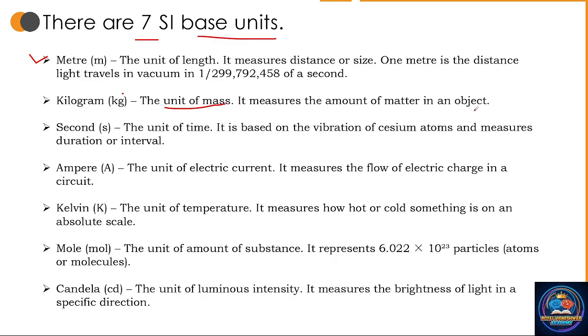So 1 kilogram equals 1000 grams. By these measurements, we can know the amount of matter in an object. What is matter? Anything which has mass and occupies some space is called matter, and that matter can be measured using kilogram.